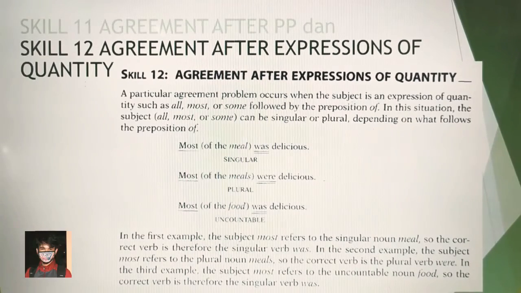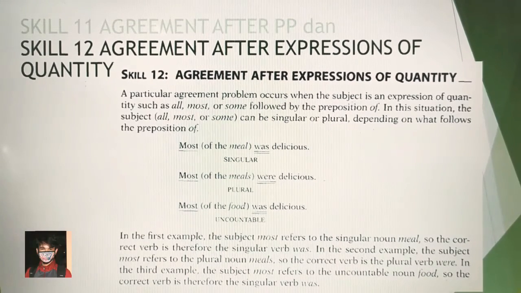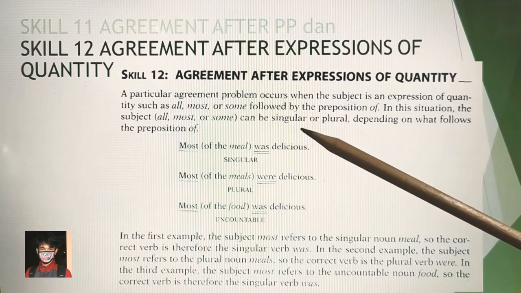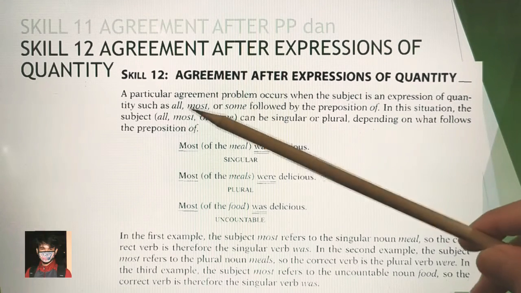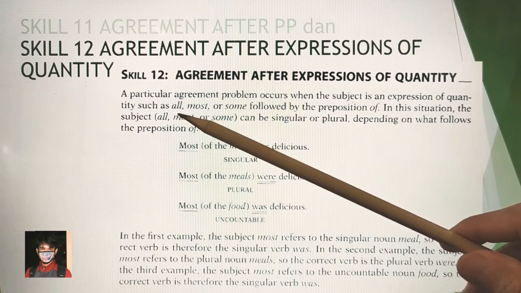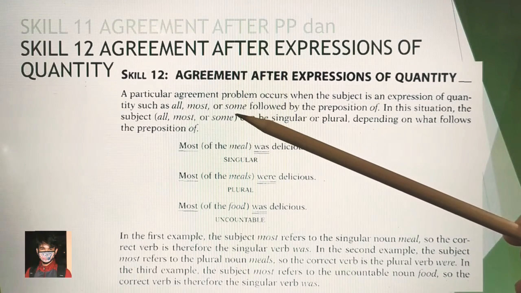Okay, so we're going to talk about the following skill of the TOEFL preparation. It's called skill 12, about agreement after expressions of quantity. You have to pay attention to some expressions of quantity such as all, most, some.